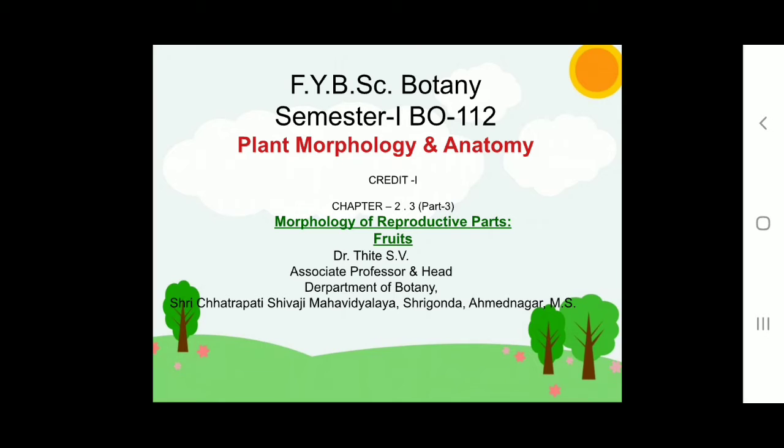This fruit develops from a number of free ovaries of an apocarpous pistil of a flower. A collection of simple fruits borne by a single flower is known as an etaerio. The etaerio are named according to the type of the fruitlets. They are of the following kinds: etaerio of achene, example Clematis; etaerio of follicle, example Calotropis; etaerio of berries, example custard apple; and etaerio of drupe, example raspberry.